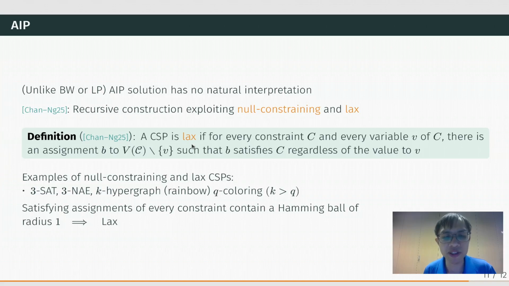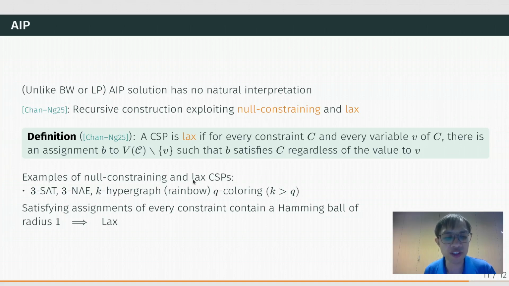We say that a CSP is lax if for every constraint of the CSP and every variable of the constraint, there is an assignment to the remaining variables so that the assignment already satisfies the constraint, regardless of the value actually assigned to the particular variable. The following CSPs are easily seen to be null-constraining and lax.